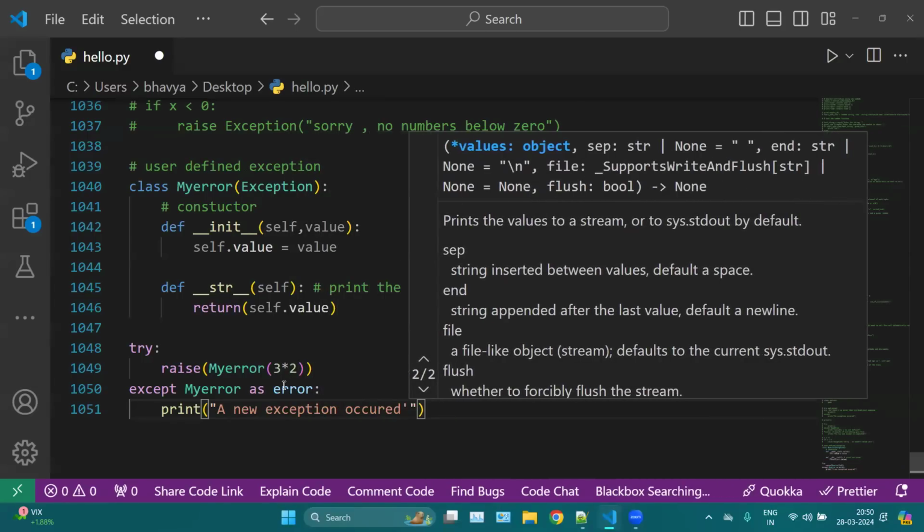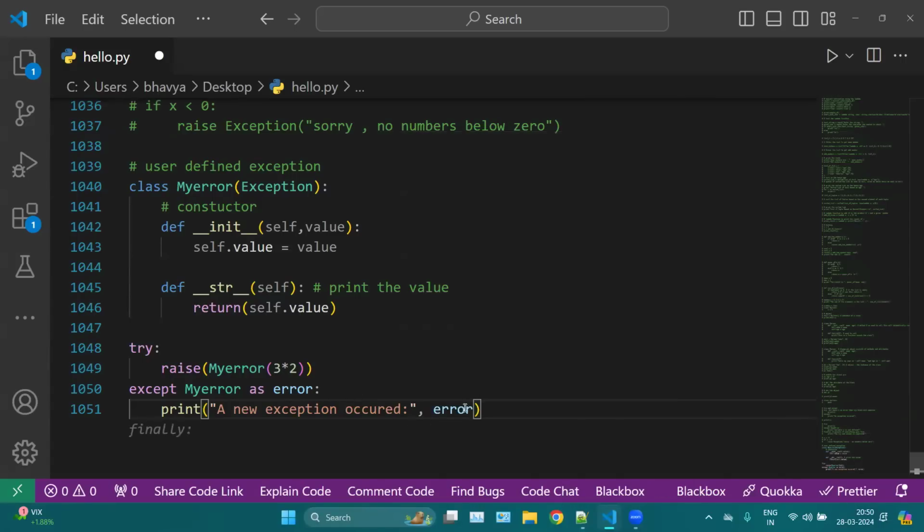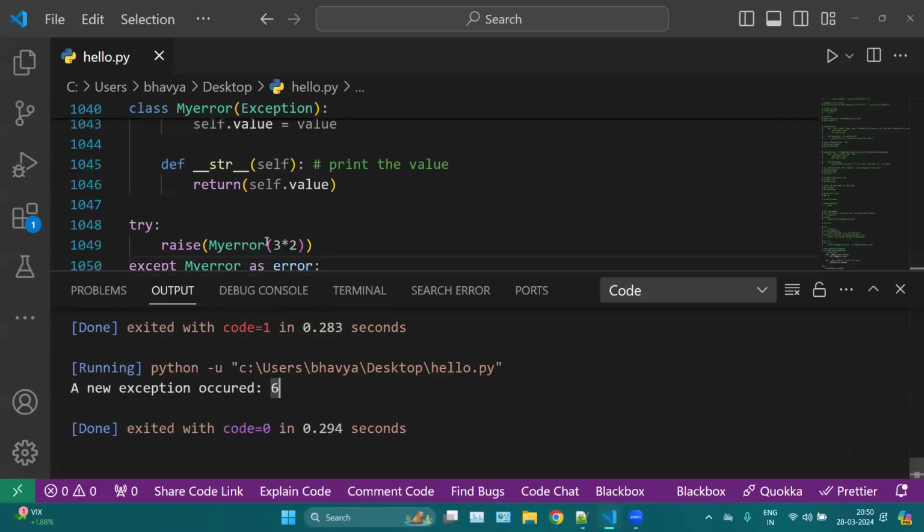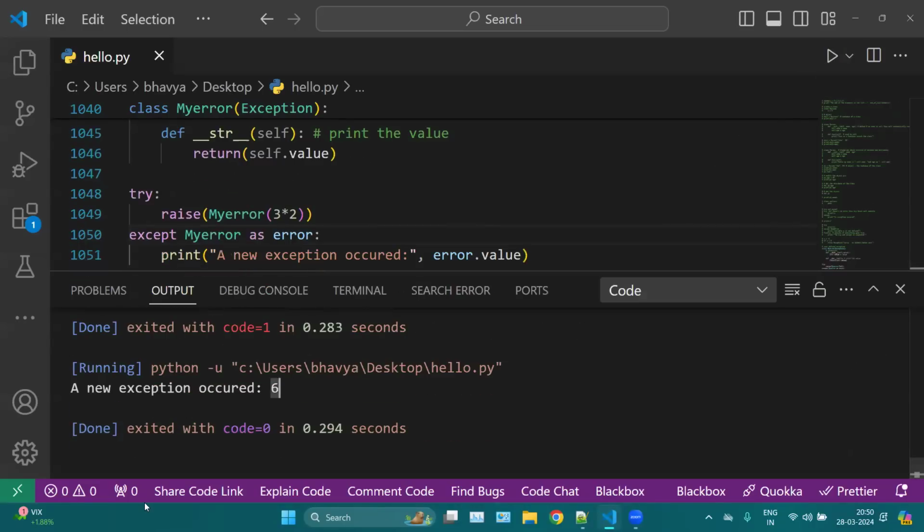And then here we can print your error, and even your error dot value. Okay, so this will print your 6 here, which is a new exception occurred, and your 6 means 3 into 2, 6.